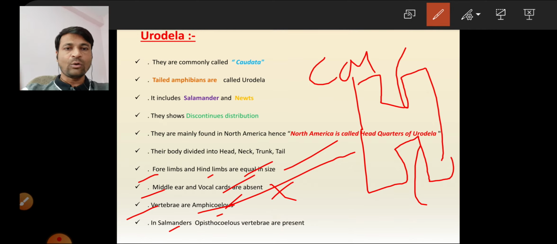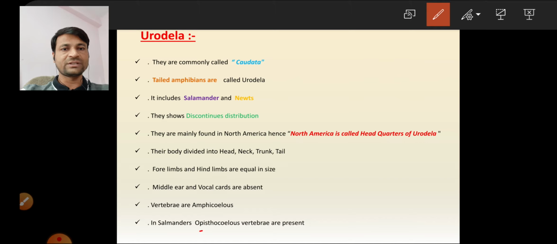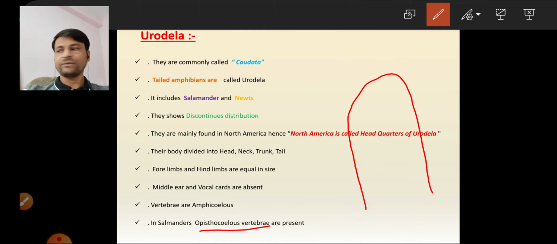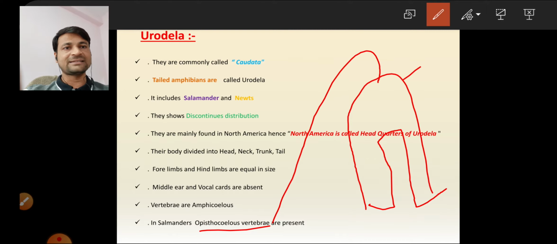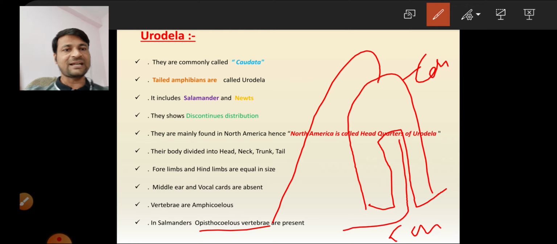Opisthocoelous vertebrae: the anterior side of the vertebra is convex, like a dome shape, and the posterior side is concave.